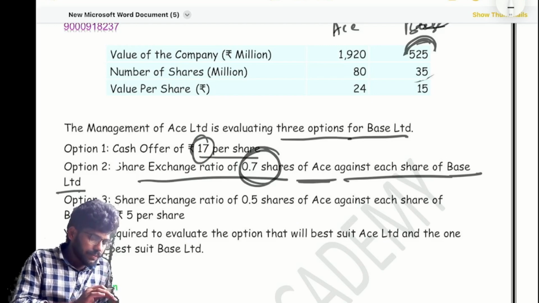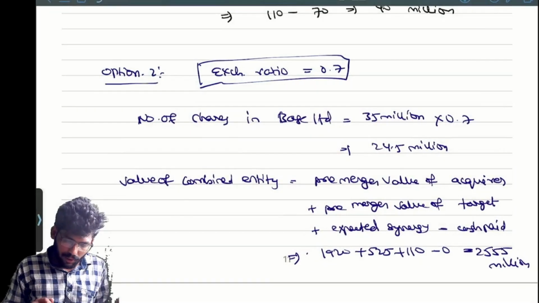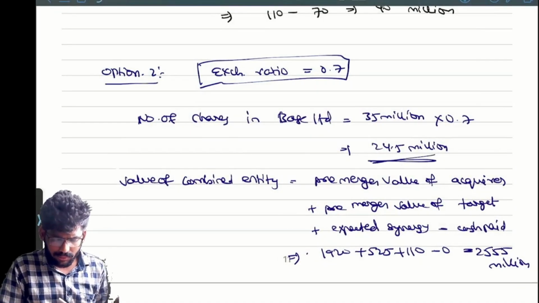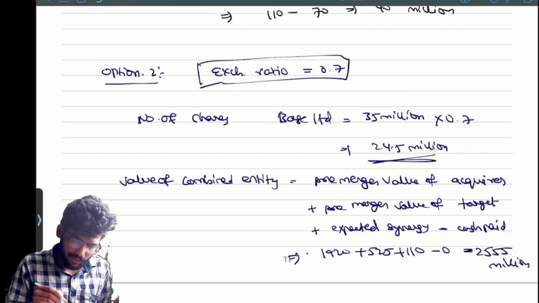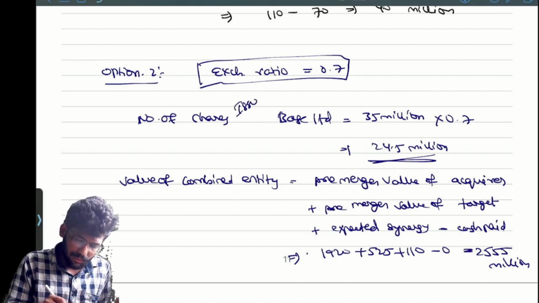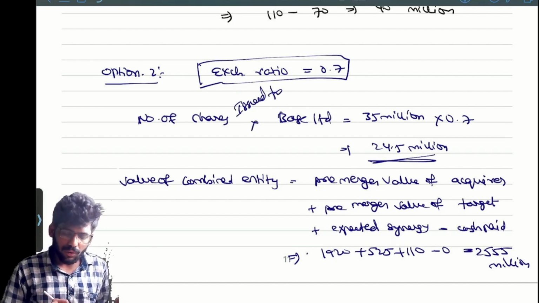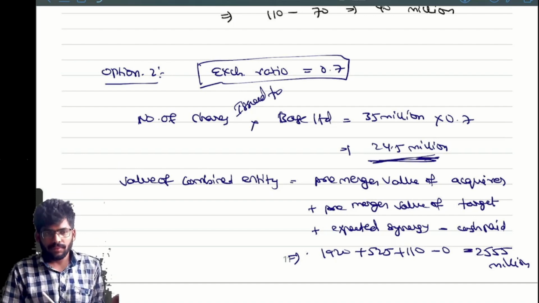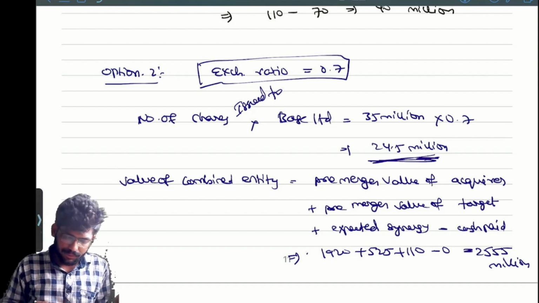How much, sir? 24.5. Correct or not? Yes. See, the number of shares issued to B Limited, how many? 24.5. Okay, now are you getting my point?